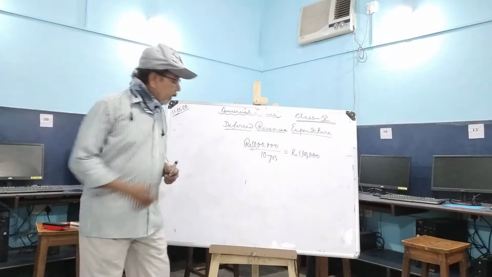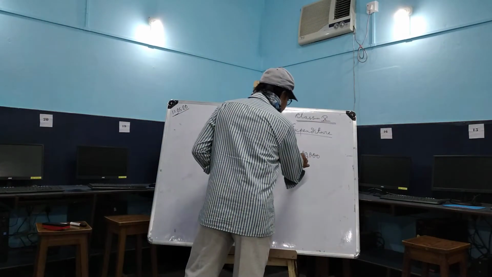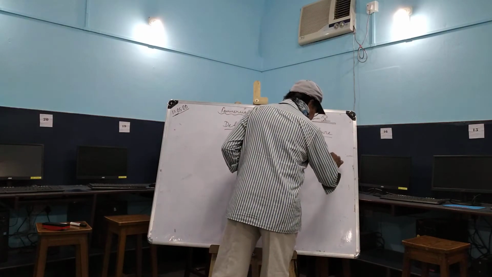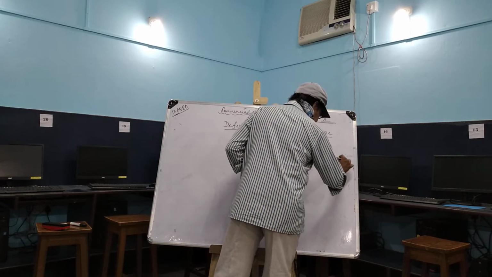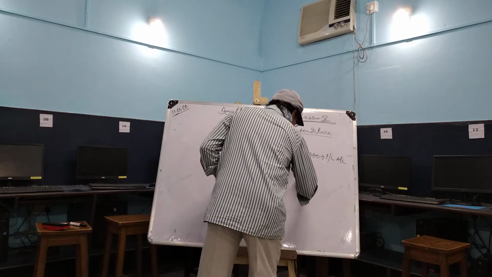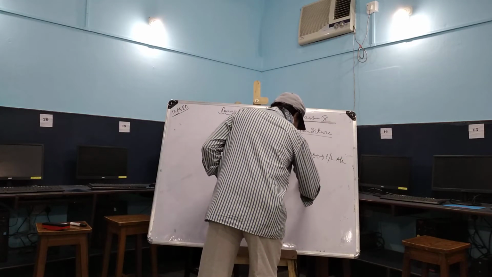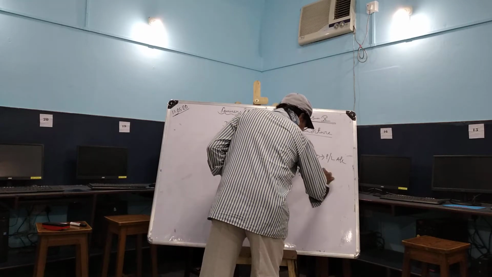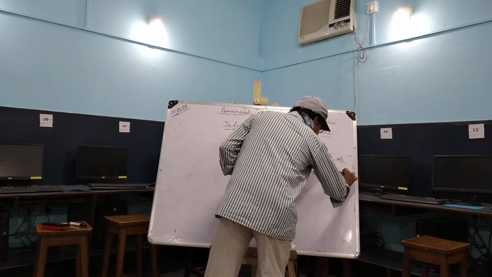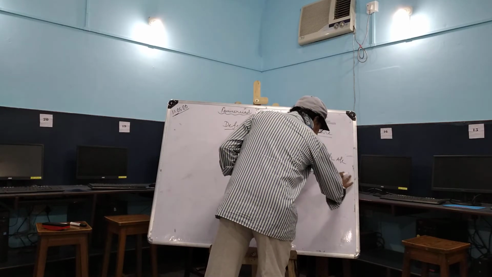By doing this accounting, we will show this 1 lakh in the profit and loss account, and the rest, 9 lakh, n minus 1 lakh, will be shown on the balance sheet on the asset side.